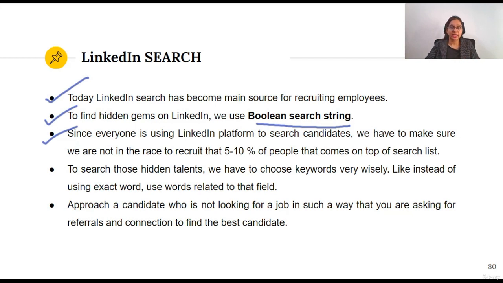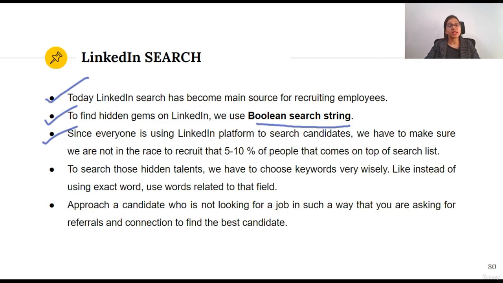Suppose while searching in LinkedIn we want to search for a security engineer and we type "security engineer". A list will come, and obviously people will recruit from that list, say 5 to 10% of the people. Every company will be recruiting those 5 to 10% of candidates because they are using simple keywords. Now if we change the way we are searching, we will be able to attract those talents which are not easily accessible by other people.